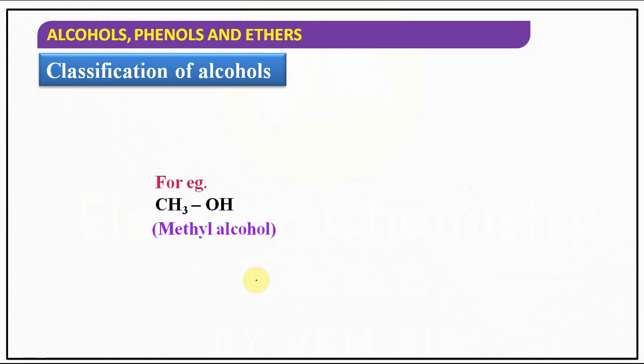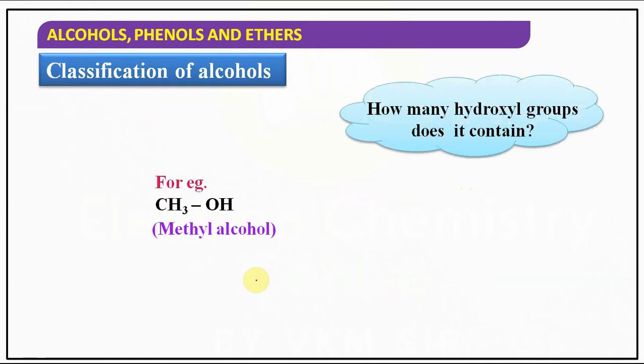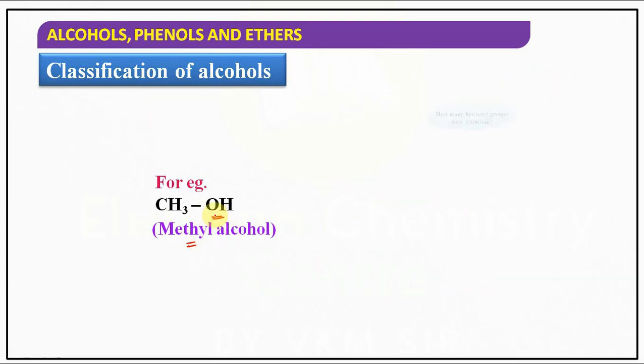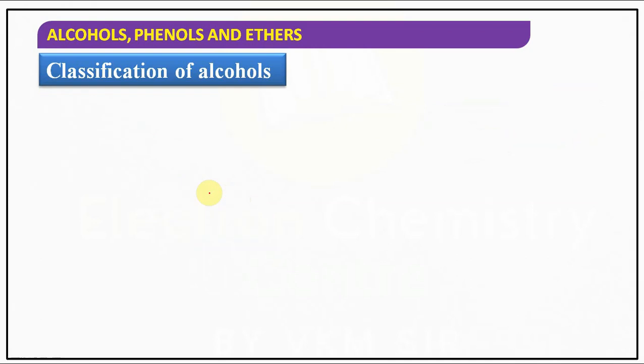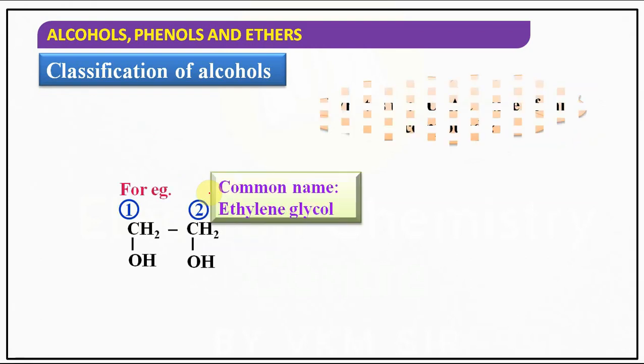Understood? So for example, if you consider CH3OH, methyl alcohol, how many hydroxyl groups does it contain? Only one OH group is present. So it is an example of which type of alcohol? Monohydric alcohol. Only one OH group is present, so it is an example of monohydric alcohol.